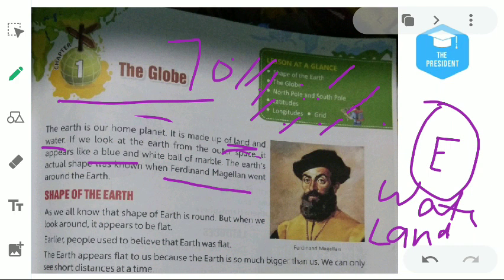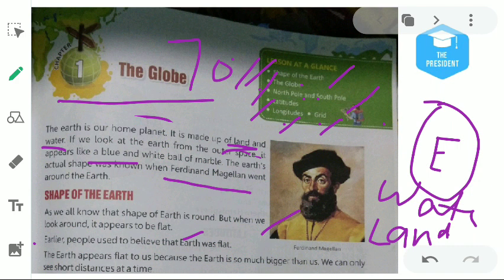Shape of the earth. Here is the picture of Ferdinand Magellan. As we know, the shape of the earth is round, but when we look around it appears to be flat. Today we know that our earth is round, but when we look around us it looks flat. Here in the second paragraph, the earlier people used to believe that the earth was flat. In the ancient or medieval time, people thought that earth is actually flat, and earth is not moving. Earth is a stationary object, and the sun, which is the star, is moving around the earth daily. This was believed in the earlier time.